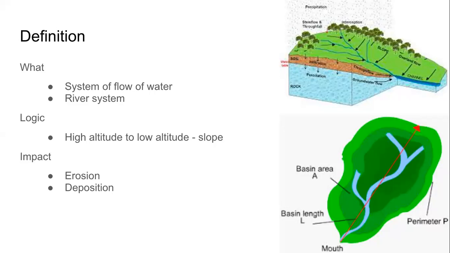Please confirm that we have understood what drainage means. Water is flowing in the form of rivers and river systems. The flow is always from high altitude to low altitude, and because of the flow, there is erosion and there is deposition. And deposition is necessary for us to have good agriculture, fertile lands. Thank you for the confirmations.